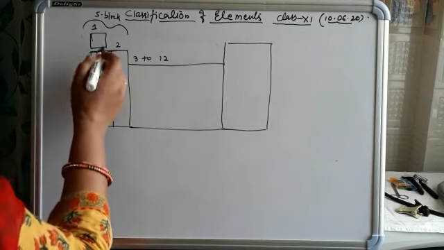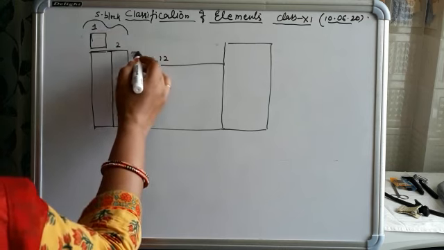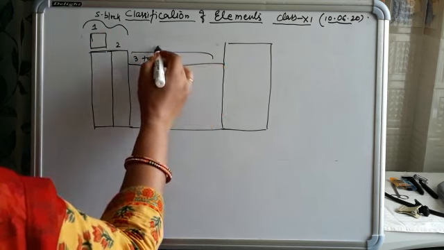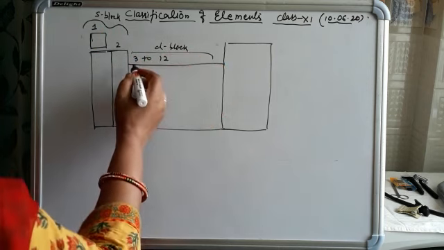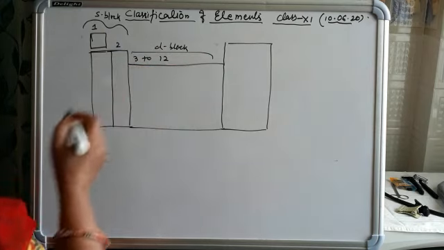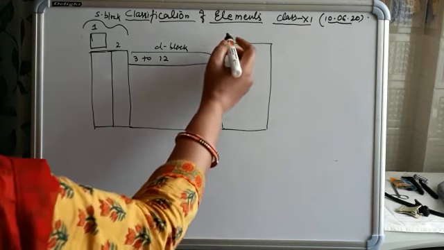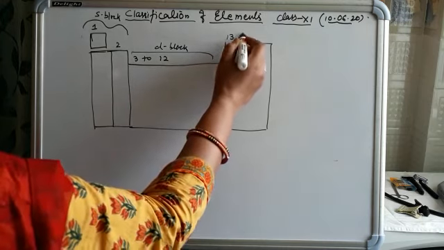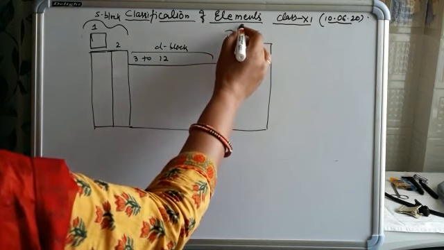So these two groups belong to the s block, and groups 3 to 12 are known as d block elements, because when we write the electronic configuration, the outermost electron comes in the d orbital. Group 13 to group 18 are known as the p block,